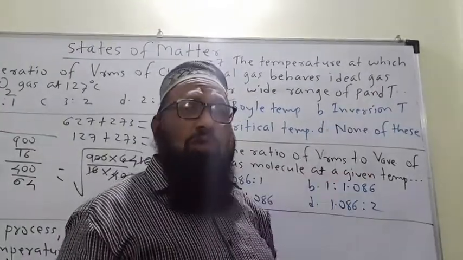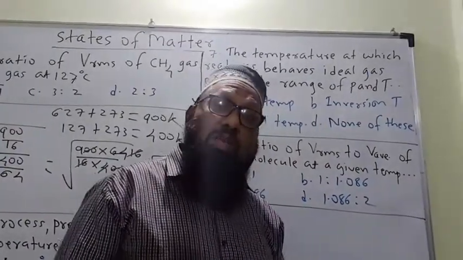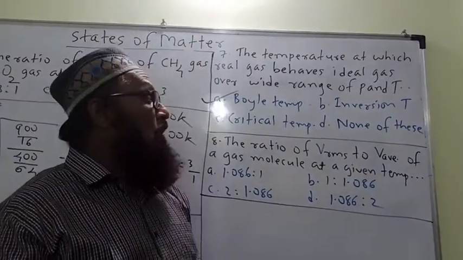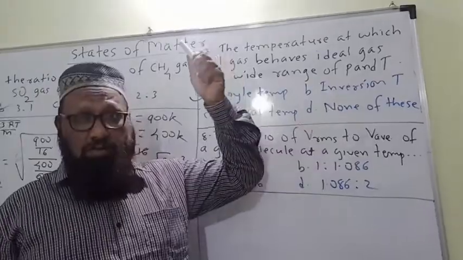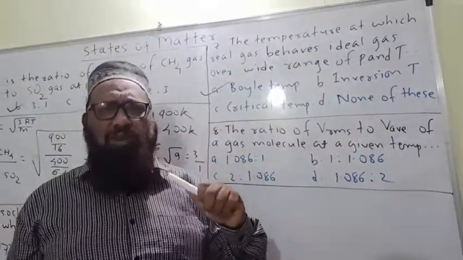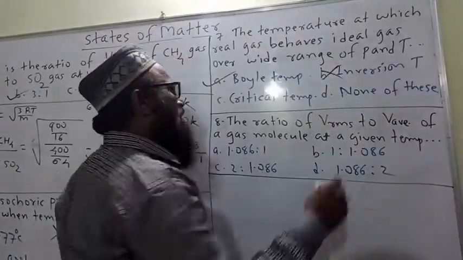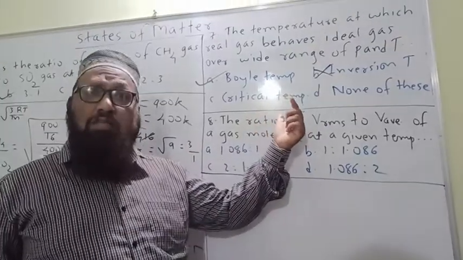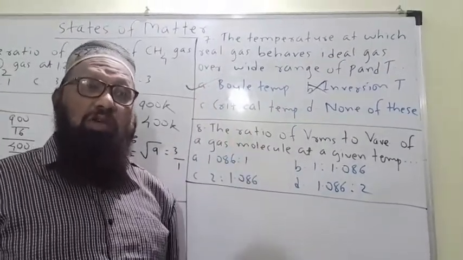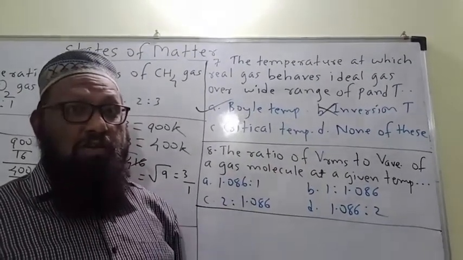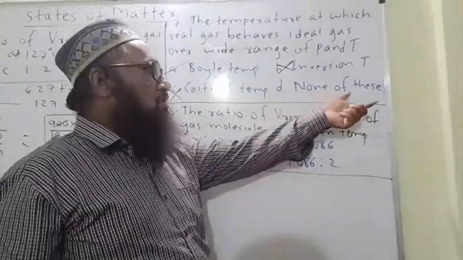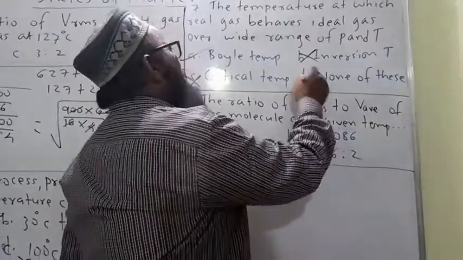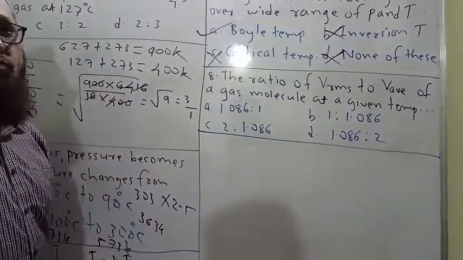What is the meaning of inversion temperature? The temperature at which, instead of cooling, the gas starts to heat. That is called inversion temperature. This is not the correct option. Critical temperature is the maximum temperature at which the gas undergoes liquefaction. This is again not the correct one. None of this. This is not the answer. Boyle temperature is the correct option.